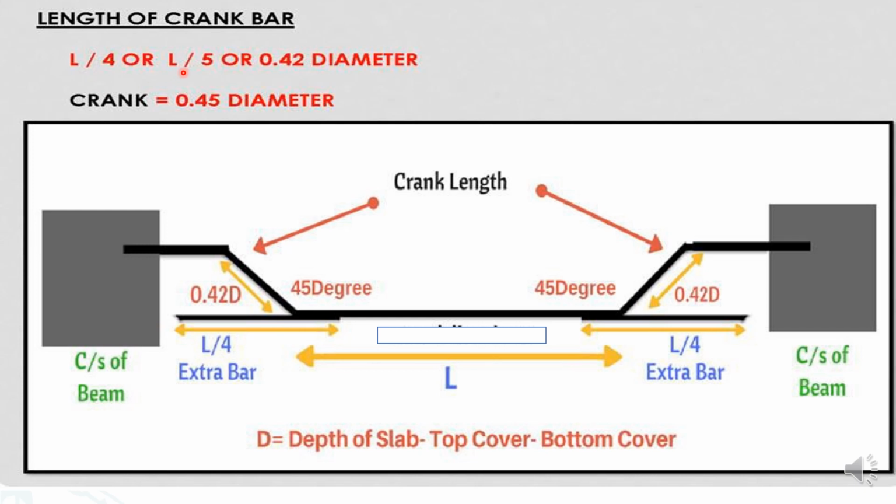Length of a crank bar: L by 4 or L by 5 or 0.42 of the diameter of the bar. Crank is equal to 45 degrees. See, here you see this is a lap length, and this crank bar is at 45 degrees. Here also you can see it. This length will be 42 dia. This is L by 4. This is the total length. That is where the crank bar comes in. It is L, that is the length.